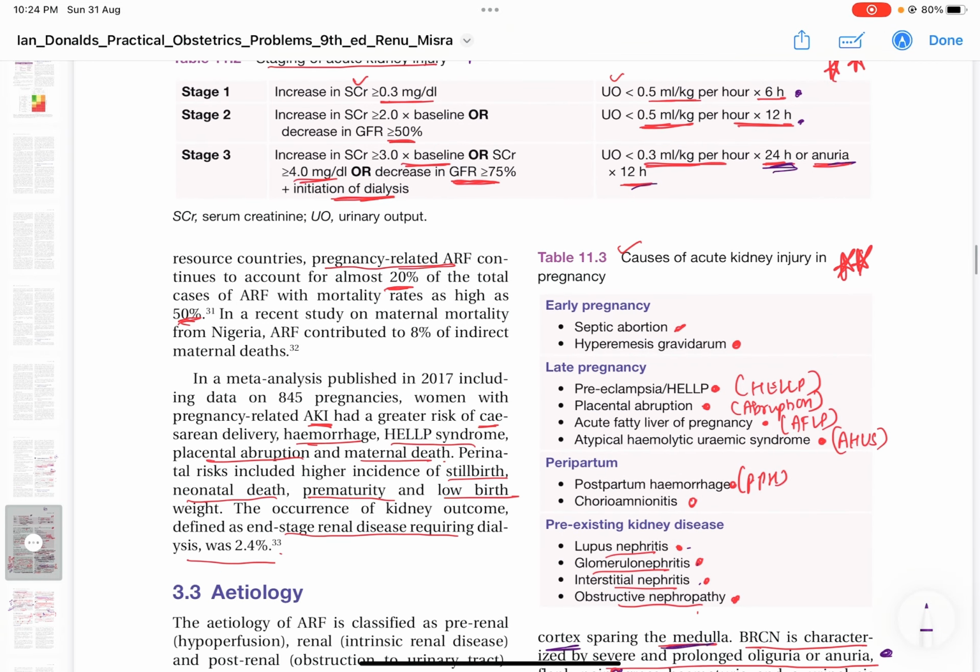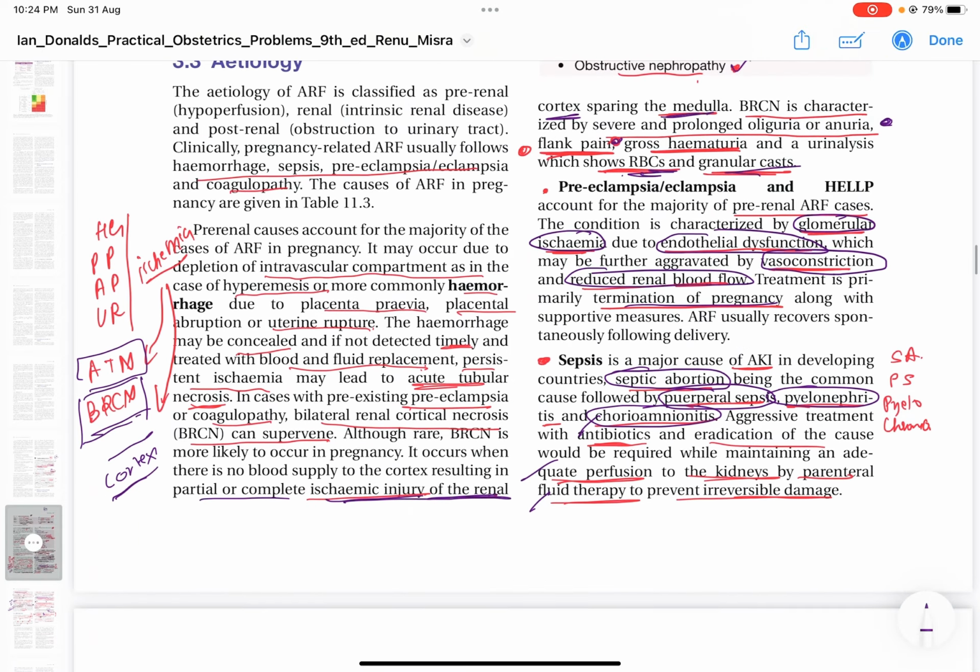Various etiologies: septic abortion, hyperemesis gravidarum, preeclampsia, placental abruption, AFLP, acute hemolytic uremic syndrome, PPH, chorioamnionitis, lupus nephritis, glomerulonephritis, interstitial nephritis, obstructive nephropathy. Now, the pathophysiology of each. Pre-renal failure is mainly because of fluid loss. Fluid loss can occur due to vomiting, hyperemesis gravidarum, or hemorrhage. Hemorrhage means placenta previa, placental abruption, or uterine rupture. All this hemorrhage will reduce the blood volume, which causes reduced renal perfusion.